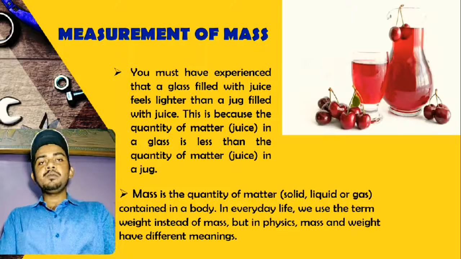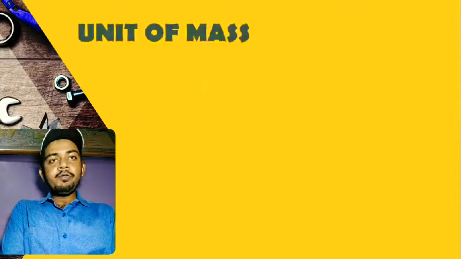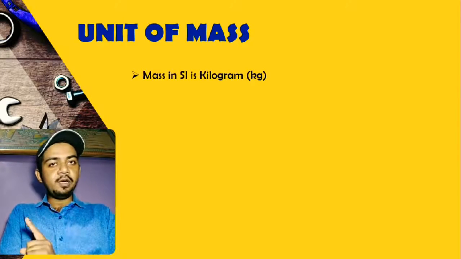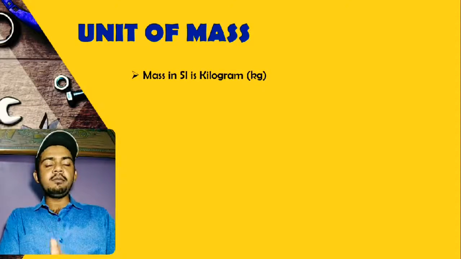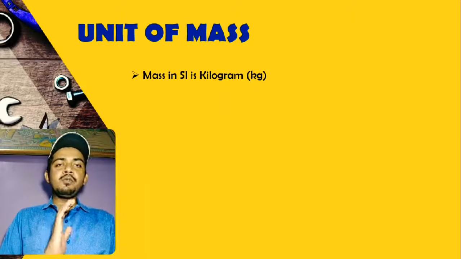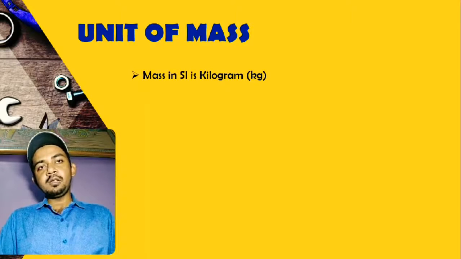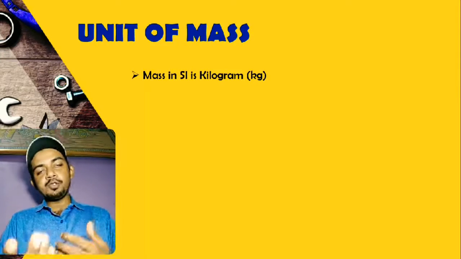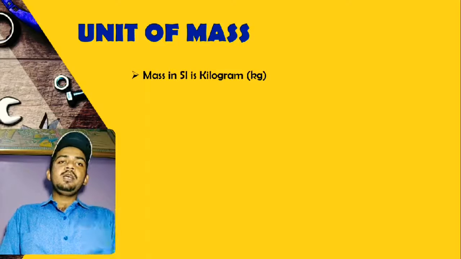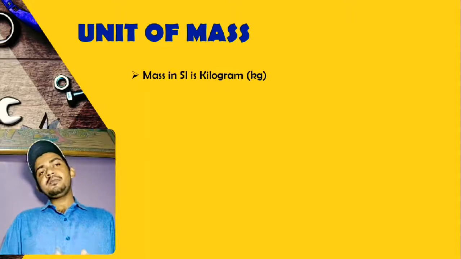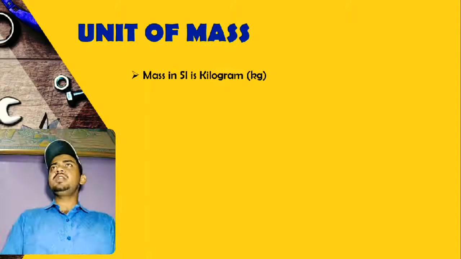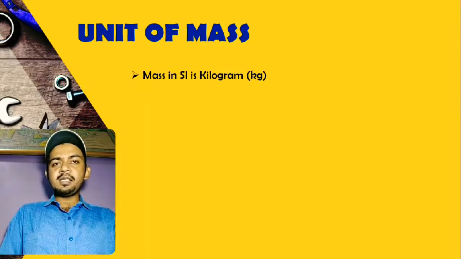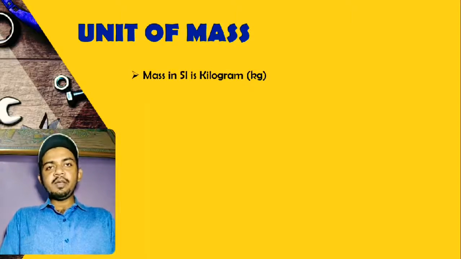Let's move further and discuss a few units to measure mass. My dear students, first thing, what is the SI unit? Whenever we talk about units, always remember the SI unit, because it is internationally accepted and the most appropriate unit to measure that thing. It is internationally accepted because it is most appropriate and used almost everywhere. The SI unit of mass is the kilogram, kg. We use it often in shops and while buying groceries. That is very common.